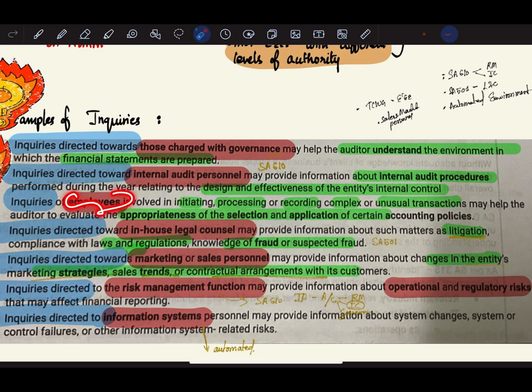Next, inquiries of employees. Next, inquiries directed towards in-house legal counsel. This we have studied in SA 501. Inquiries directed towards marketing or sales personnel. Inquiries directed towards risk management function. This also is covered under SA 610.